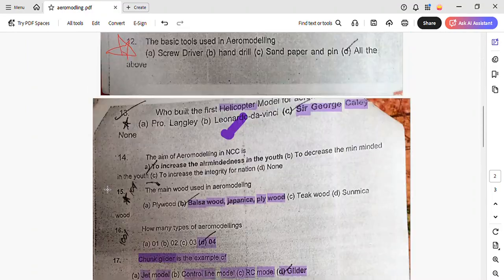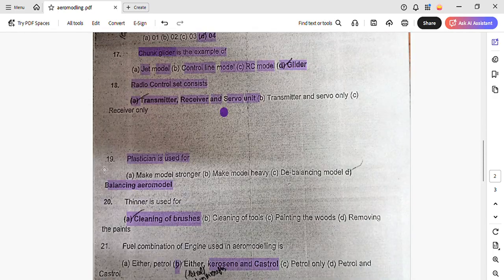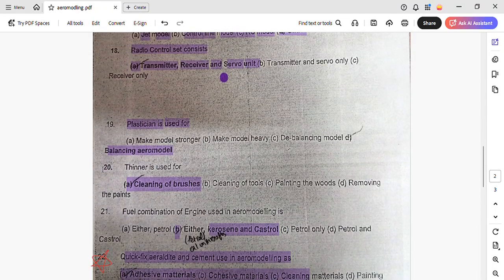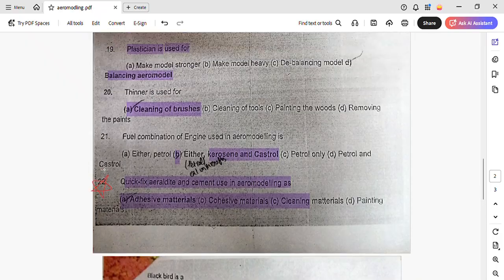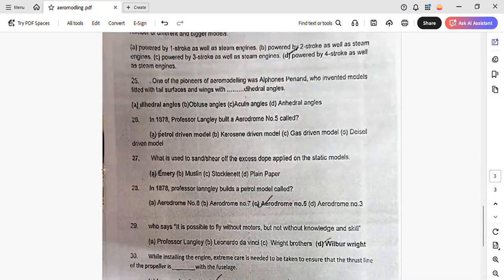All right, take a screenshot if you want. And Sir George Kelly was the first person to build a helicopter model. I hope you have taken it. Now take this one also. Done. Okay.